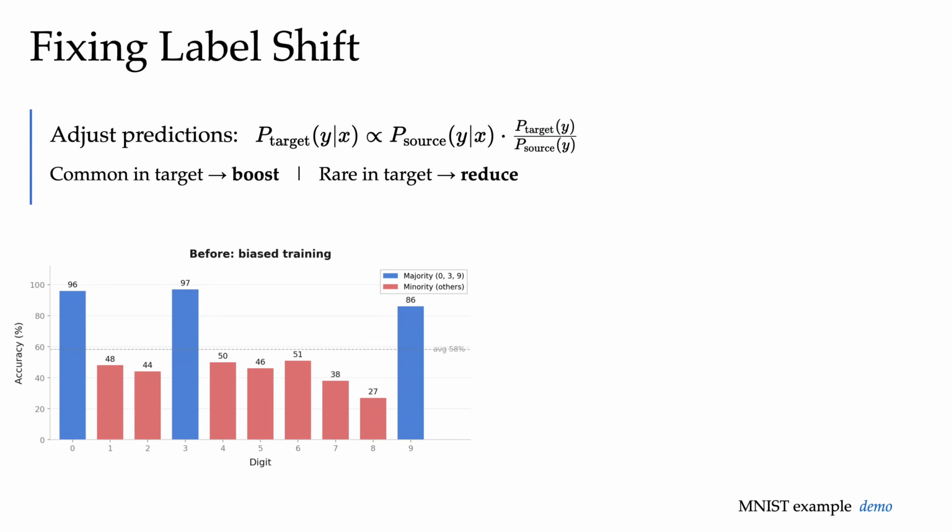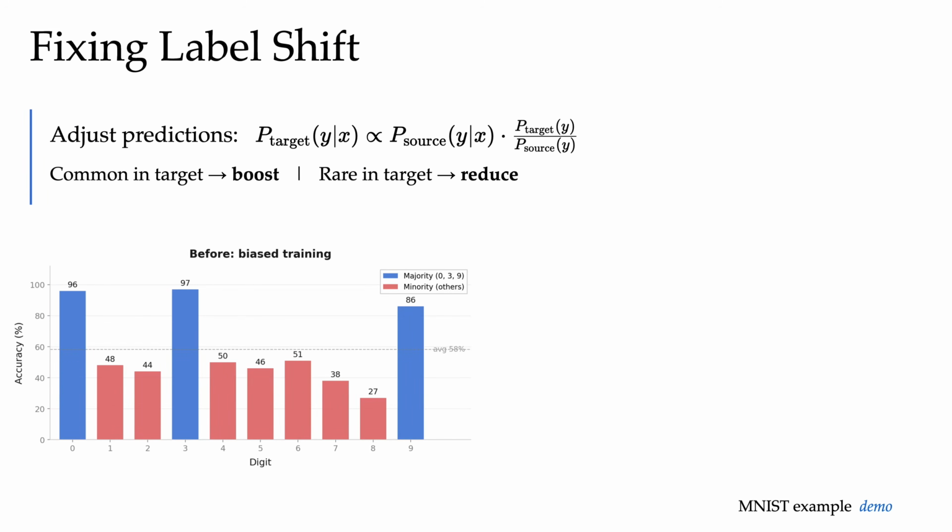Say we train on a biased MNIST dataset. Sometimes you would also hear people call these types of datasets class imbalanced. In particular for this dataset, digits 3, 9, and 0 each get 100 examples. The other 7 digits each have 14 examples. So our training prior strongly favors those 3 classes: 3, 9, and 0. At deployment time, we evaluate on a balanced test dataset where all 10 digits are roughly equal in quantity.